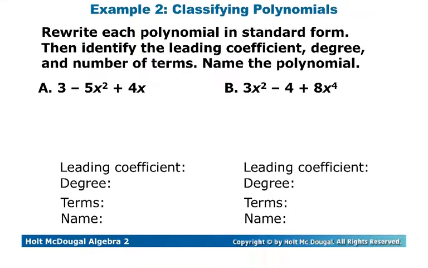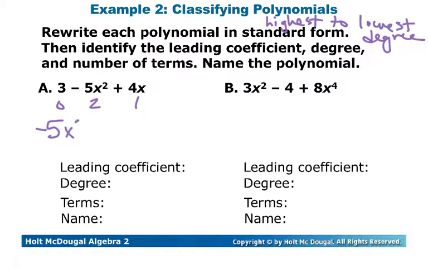Taking a look at this set of examples, we're going to rewrite each polynomial in standard form. So remember that means highest to lowest degree. So as we go through here, just identifying what the degree is. There's a degree 2, a degree 1, and a degree 0, because that's our constant. So we're going to rewrite this starting with degree 2, which does have a negative 5 out front. The second one is a degree 1, so we have a positive 4x. And then the last one is our constant, which is a 3.